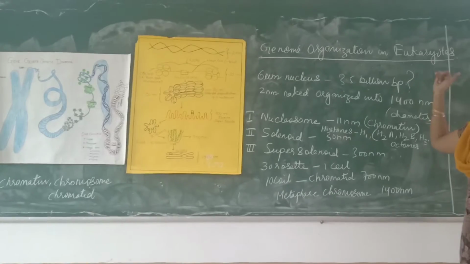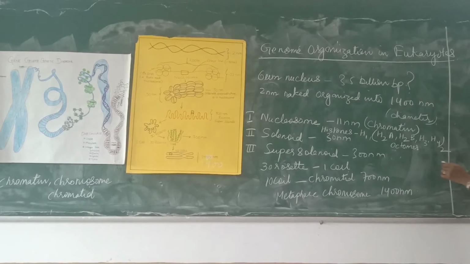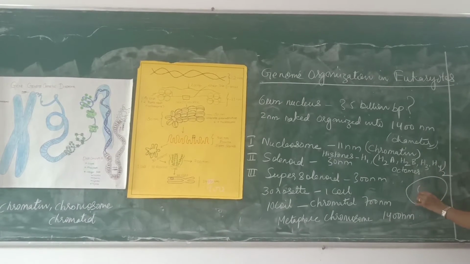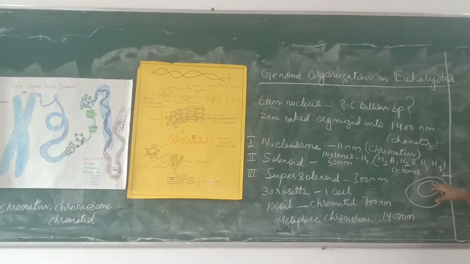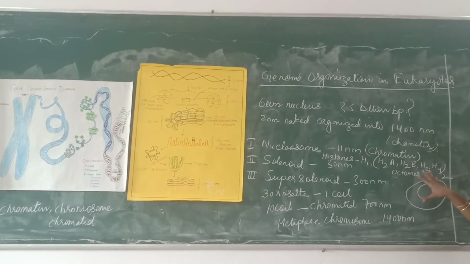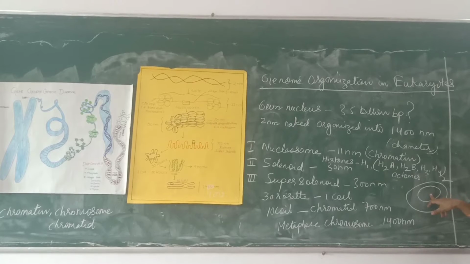Today's topic is genome organization in eukaryotes. When you are talking about genome organization in eukaryotes, eukaryotic cells have a nuclear genome organization. We are talking about nuclear genome organization. The eukaryotic genome is very vast, and it resides inside your nucleus.